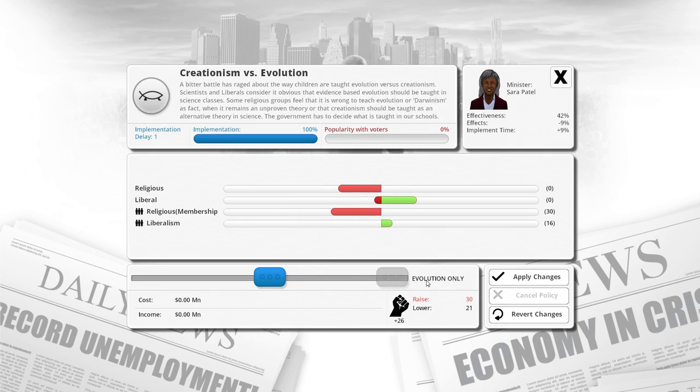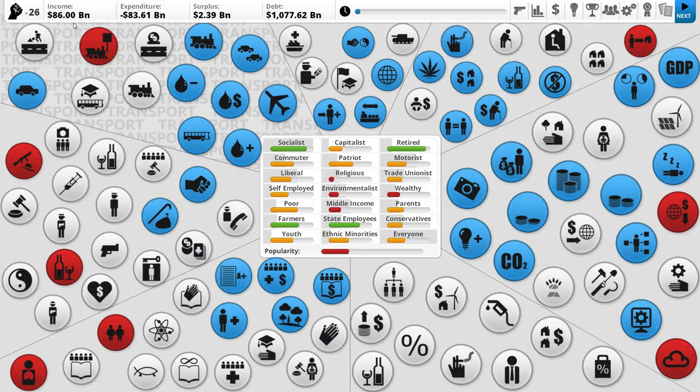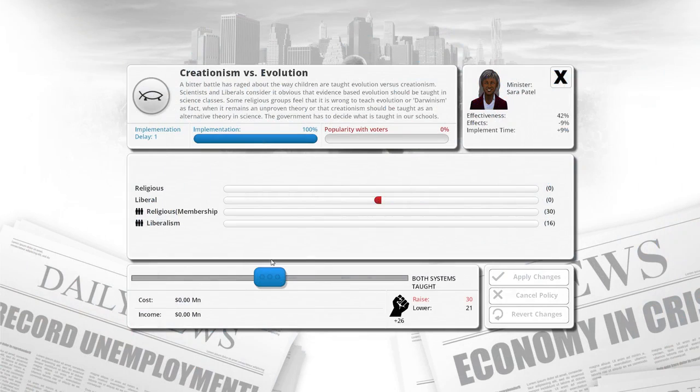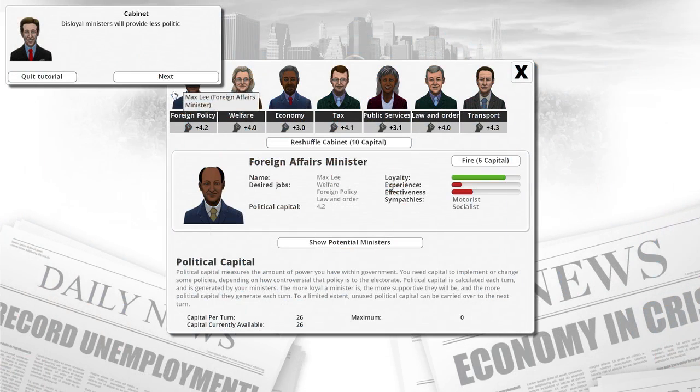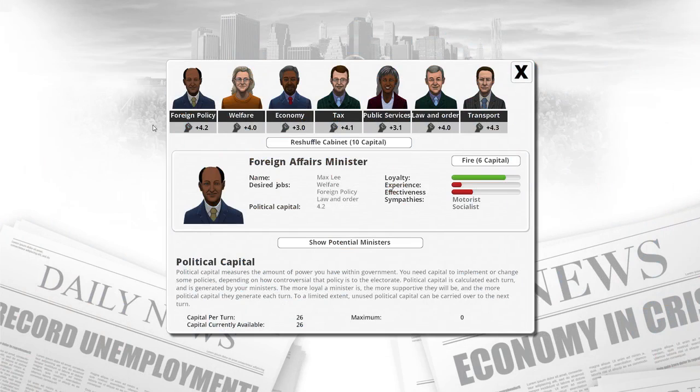Alright, evolution only. We don't actually have enough political capital to do that. Damn. Or do we? We only have 26 political capital. Damn. We actually can't do that. You'll see here down at the bottom there's a cost. 30 to raise it, meaning make it more towards evolution, or lower it towards creationism. Yeah, insufficient political capital. And every turn you get a certain amount of political capital. This is a tutorial. I know how this works. It's based on your ministers that you've appointed.